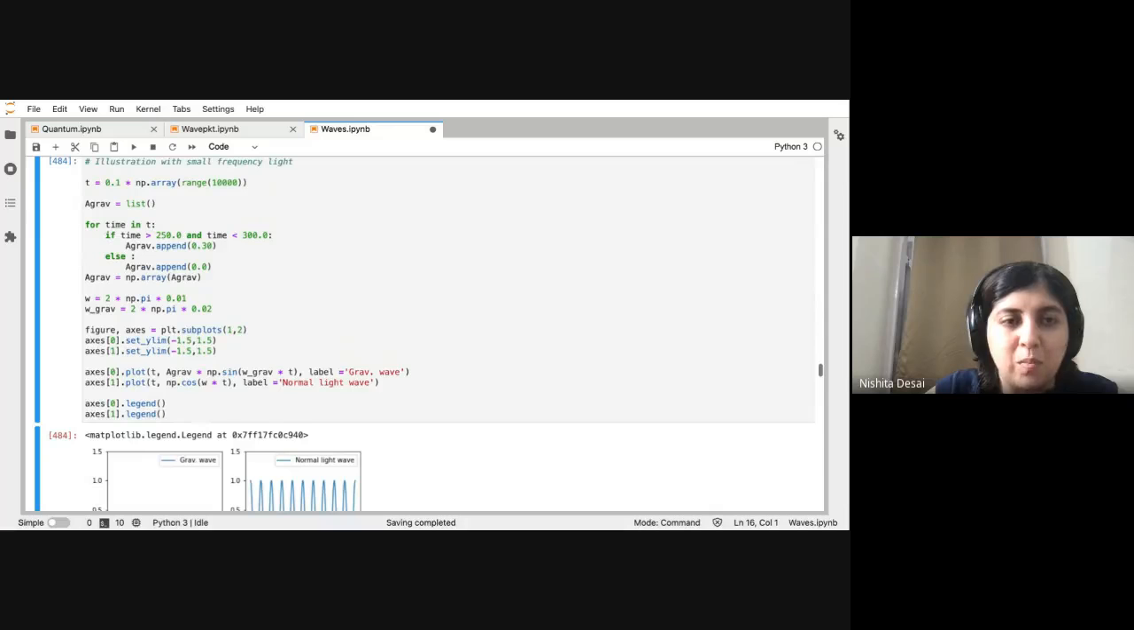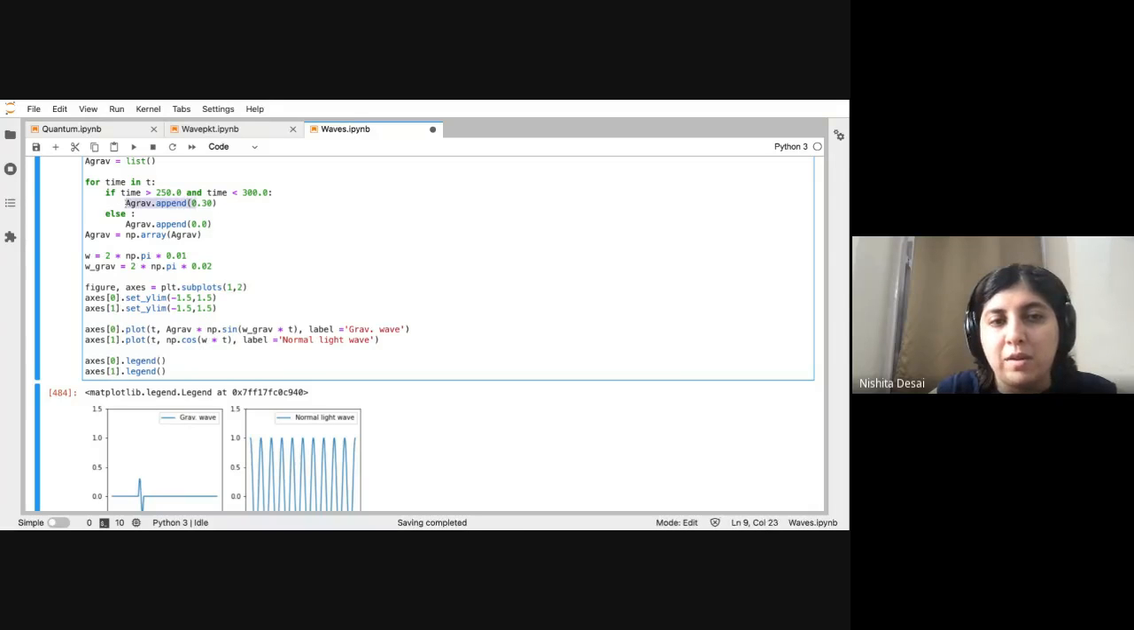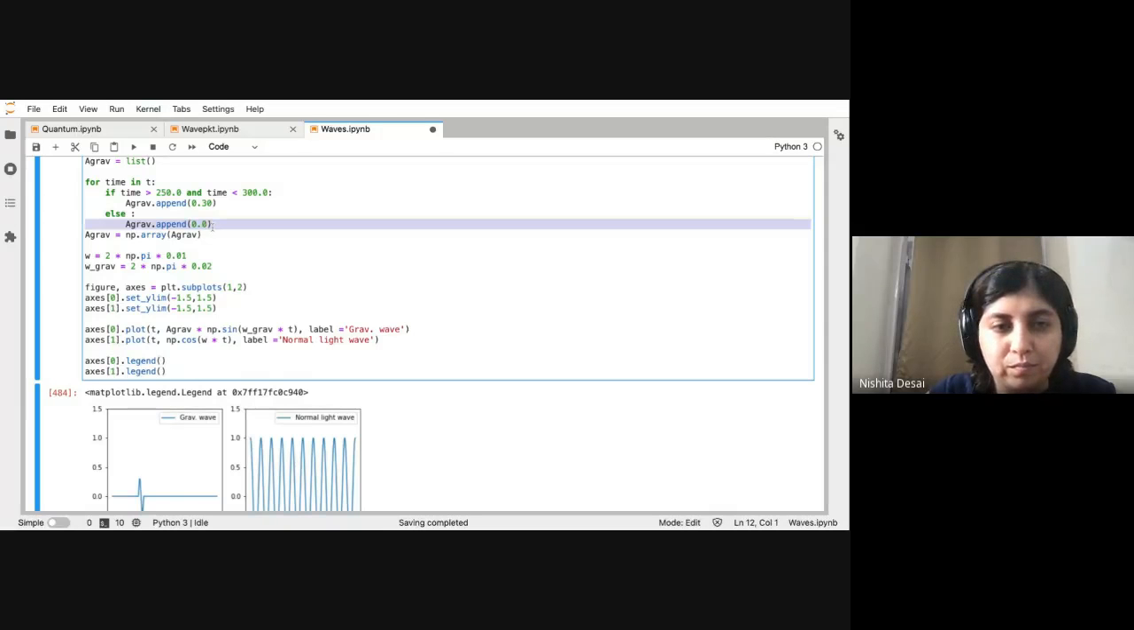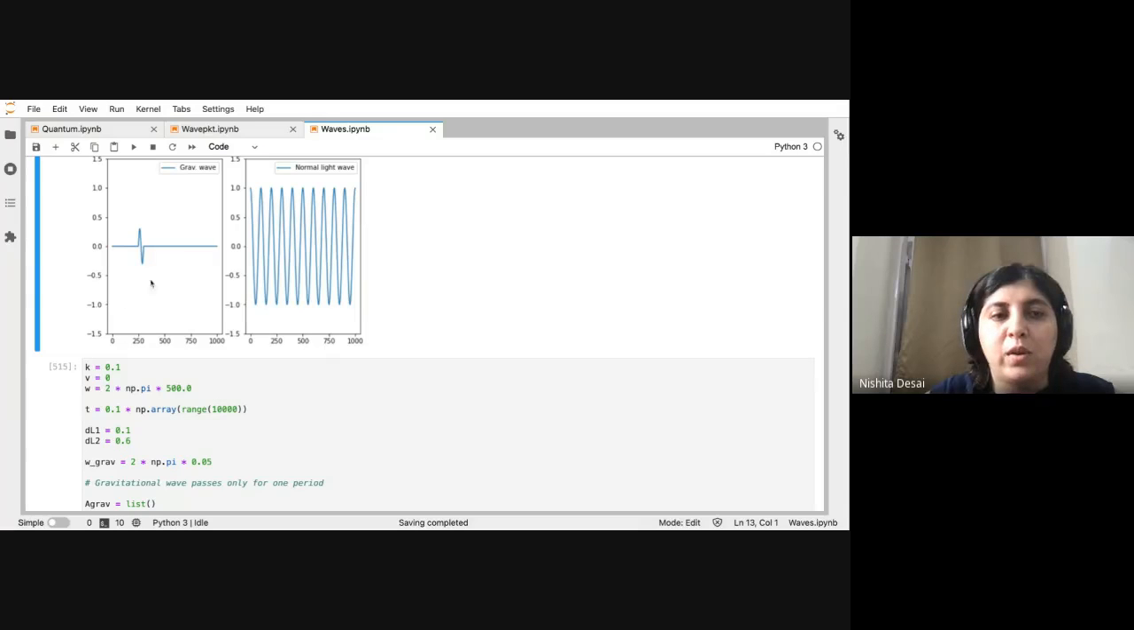First let us model what the gravitational wave would look like. When you are in the time where the gravitational wave passes, I say it has a constant amplitude, which I call 0.3. Since sine or cos go from plus or minus 1, I'm using an amplitude of 0.3, which is smaller than 1. Otherwise the amplitude is 0. I want to plot what this looks like. This is what I'm trying to simulate: a blip of a gravitational wave that comes only for a short time, and your normal light wave that is oscillatory as usual.